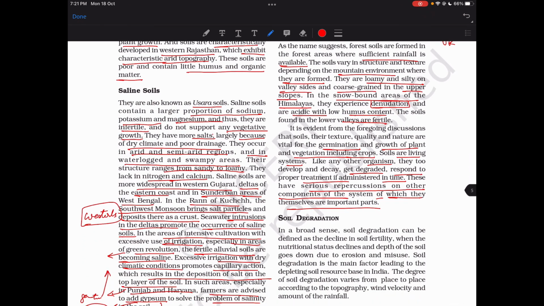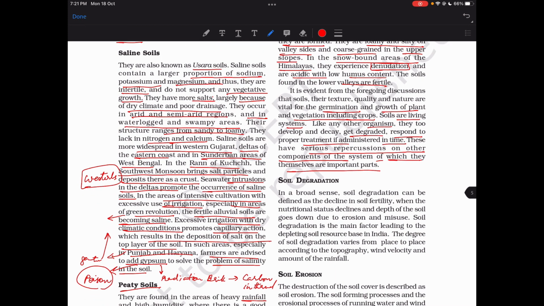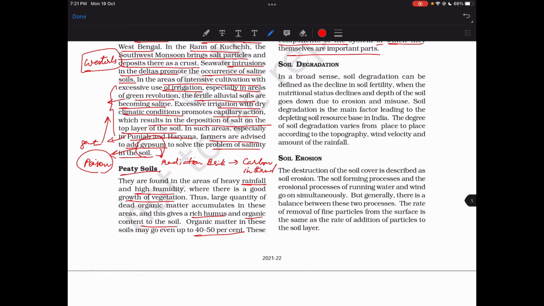Saline soils are usar, infertile soils basically, with a lot of potassium, magnesium, and sodium. And yeah, they are formed. The salty things come because of the southwest monsoon, and it's in the Rann of Kutch with the deposition of all the salt. Excessive irrigation also causes such things for alluvial soil, and they try to use gypsum to solve the problem of salinity, but gypsum is again poison.